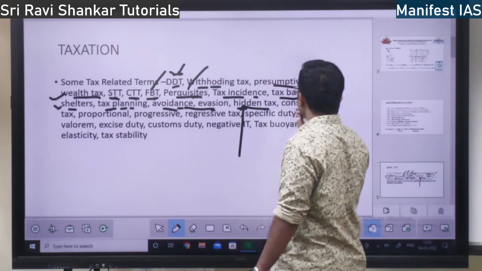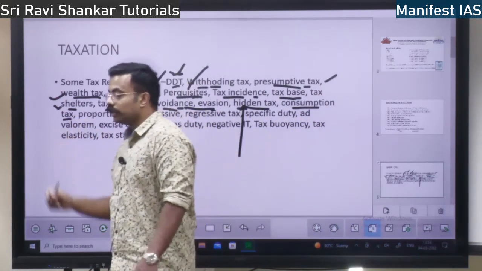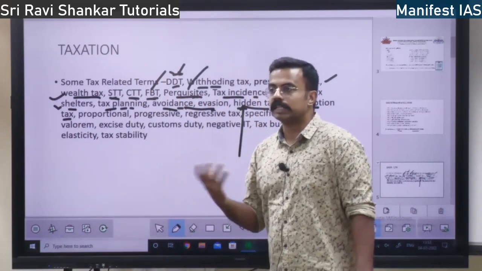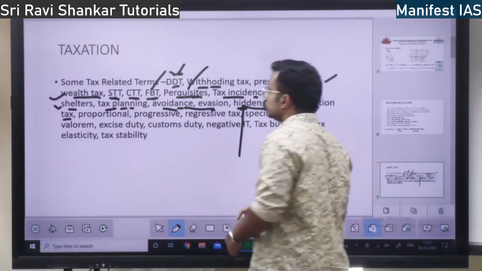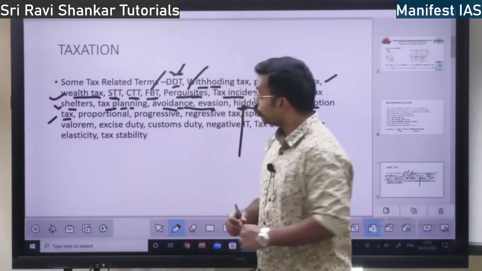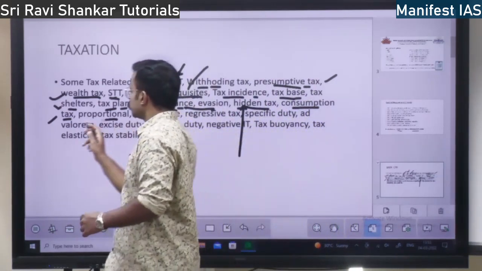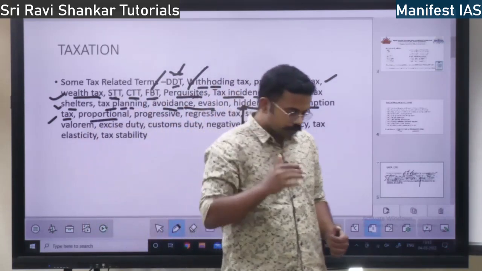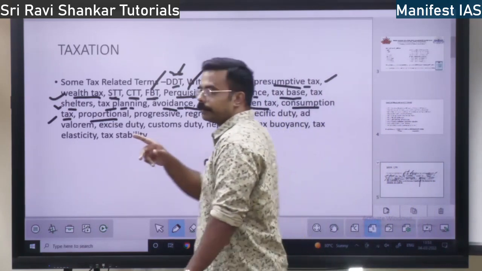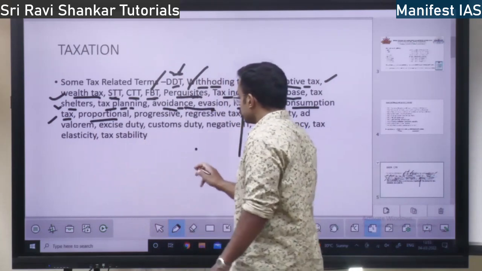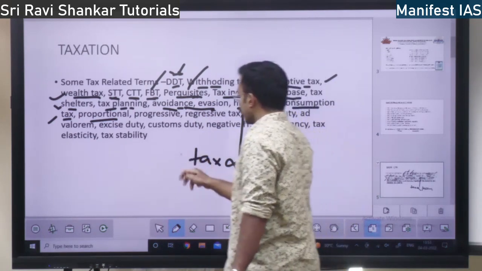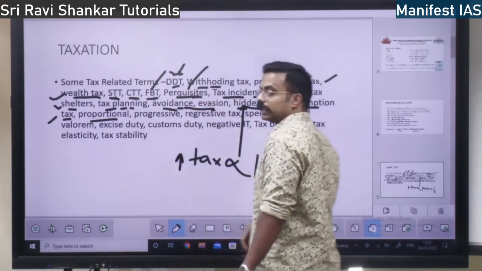And also consumption tax. If you buy something, luxury phones, houses, if you consume clothes and everything, so if you consume more, this tax will increase. Based on consumption, right? And also proportional tax. Proportional tax means it is based on income. Based on the income, the tax will get decided. So tax is proportional to income. Income increases, tax increases. Income decreases, tax decreases.